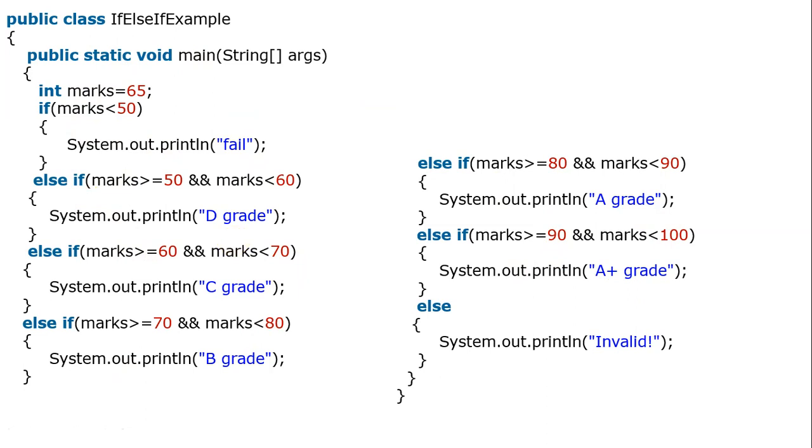Sometimes, by mistake, the marks are written as A, B, C like that. Then that is nothing but invalid. It should be a numeric number only. Based on the number of marks, you may get grades. But if you have something other than marks in the marks column, then the output is nothing but invalid. So if all these conditions are not satisfied, then this is the part to be executed. So: if, else if, and finally the else part.